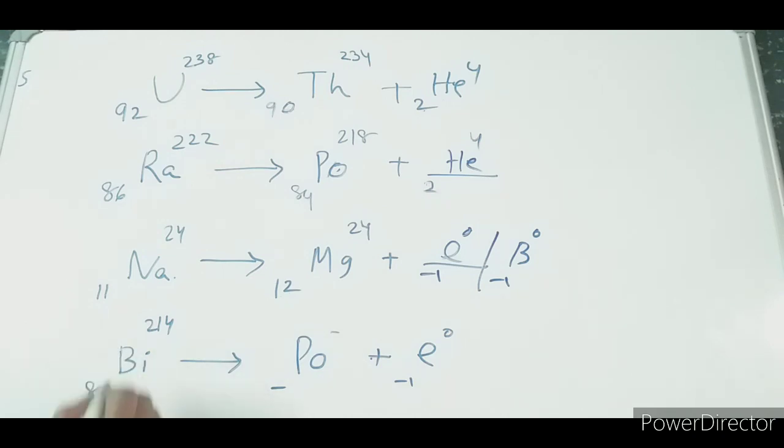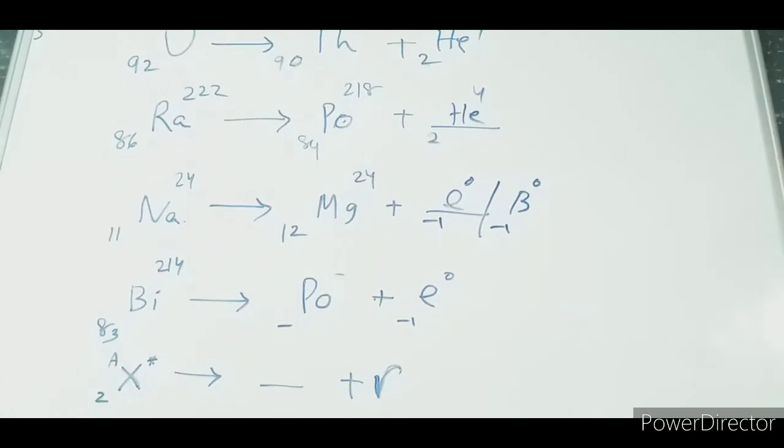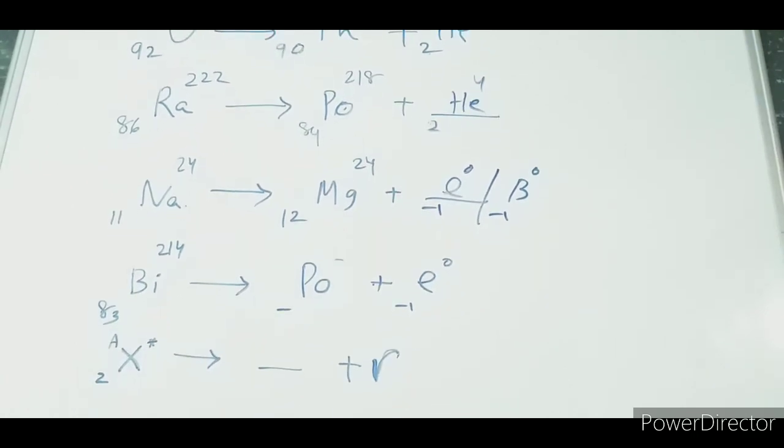Now let us go for bismuth. In case of bismuth, what happens? Bismuth 83, 214 is converted to polonium when there will be a beta emission. So what to do here? We know in case of beta emission there will be an increase in the atomic number.